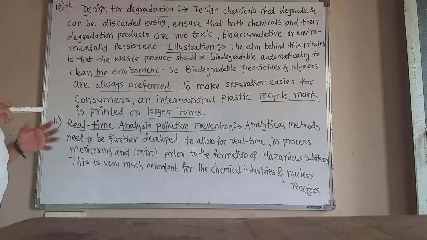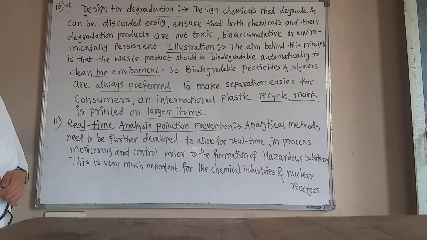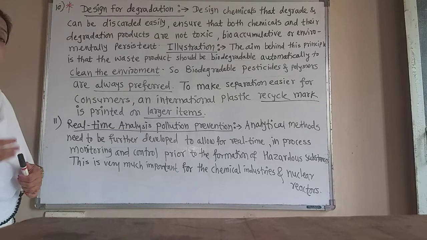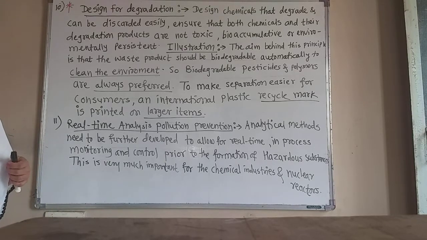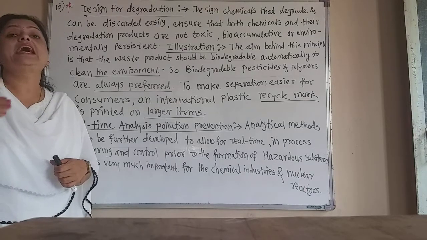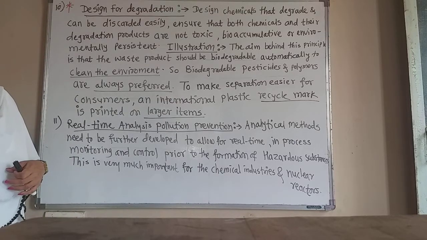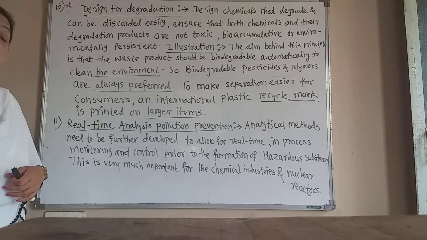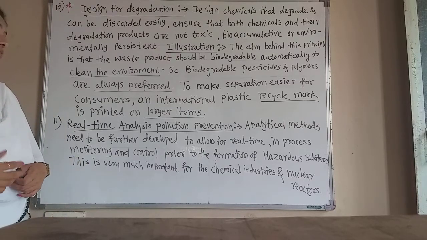That means they do not stay in the environment for a long time. They get easily biodegraded and easily discarded. Such chemicals we have to manufacture or synthesize, and we have to identify the mechanisms of formation or synthesis of biodegradable substances.